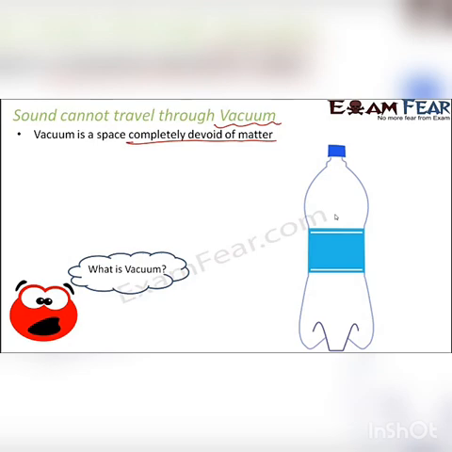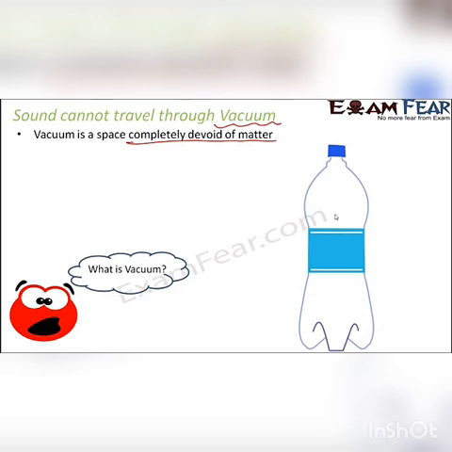Now, there are techniques by which you can take out even the air from the bottle. And then what do you say? The bottle is completely devoid of matter because now it doesn't contain any liquid, any gas, nothing is there. And then we say that a vacuum has been created inside the bottle. Right? So that is vacuum. So vacuum means absolutely nothing, no matter at all.